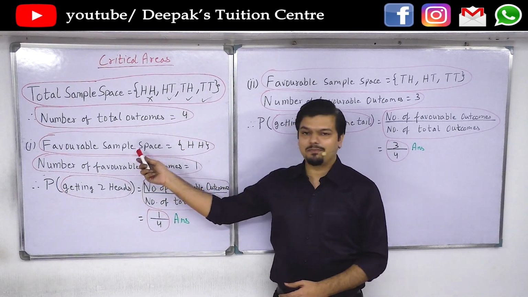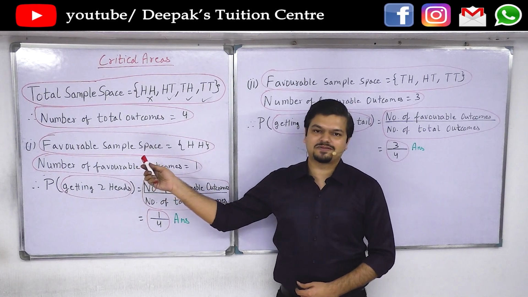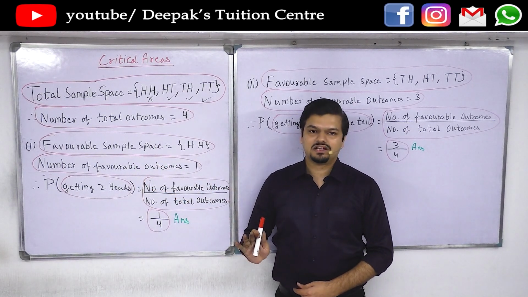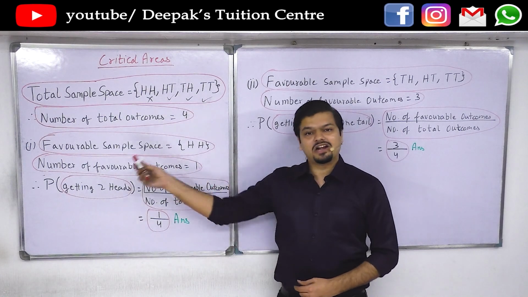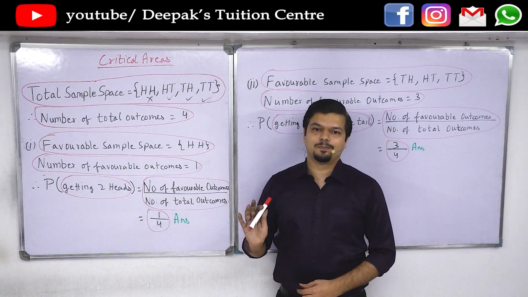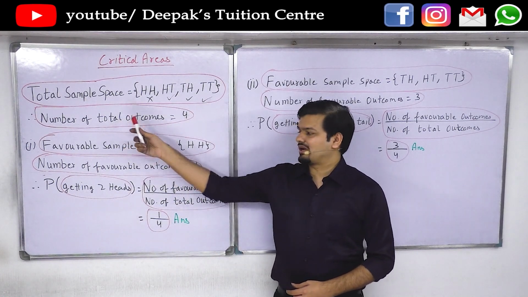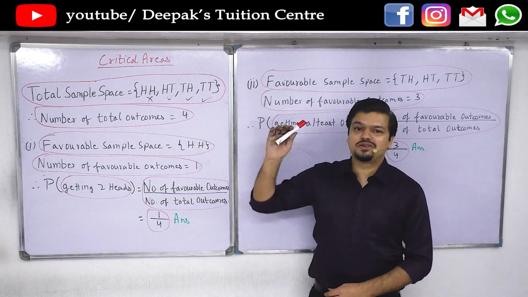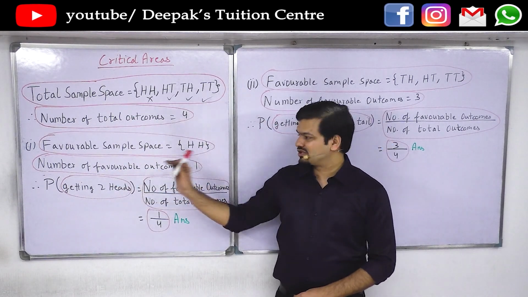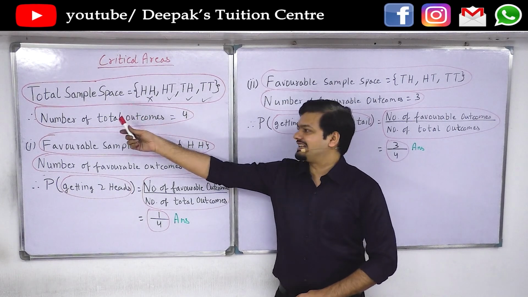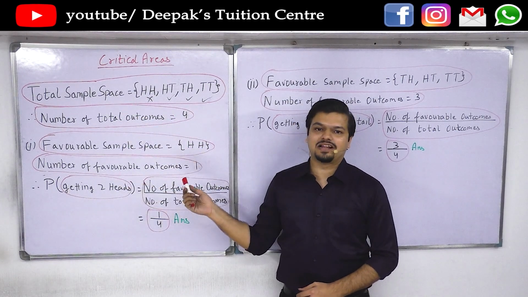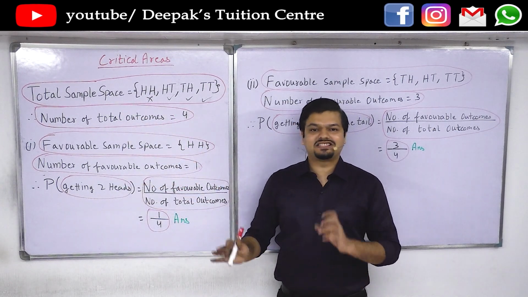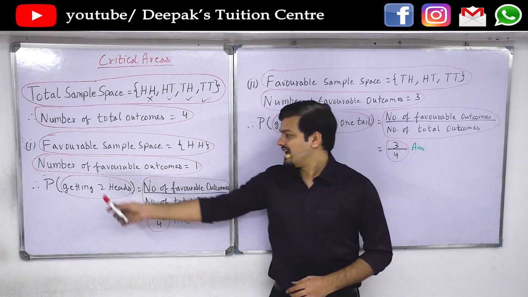But about favorable sample space, you must draw favorable sample space whenever possible. So whenever there is a requirement, draw the favorable sample space, it is good. Number of total outcomes, number of favorable outcomes, you have to write. You should always write it before that these are the number of total outcomes and these are the number of favorable outcomes. Else teacher is going to cut marks.